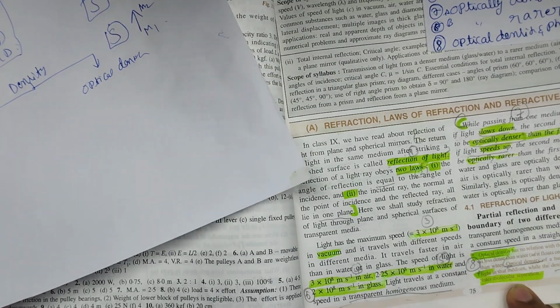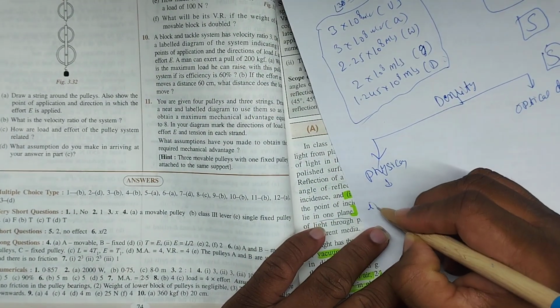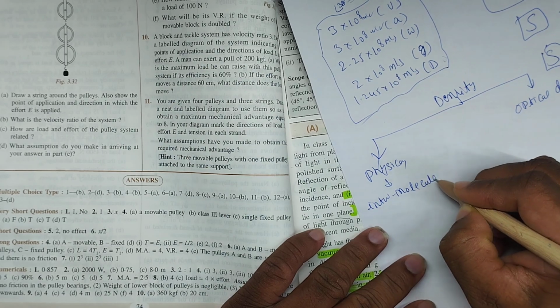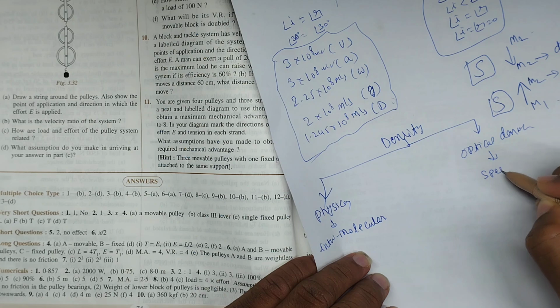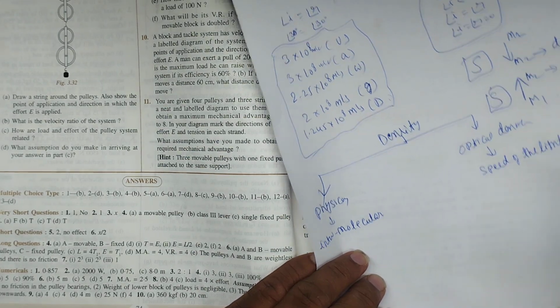Optical density depends on the speed of the light.